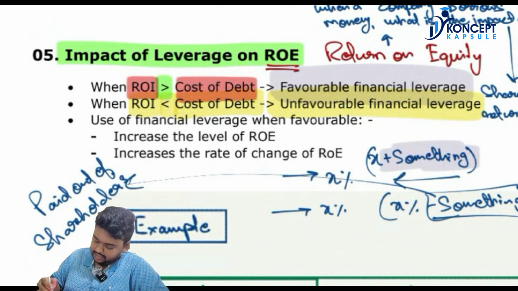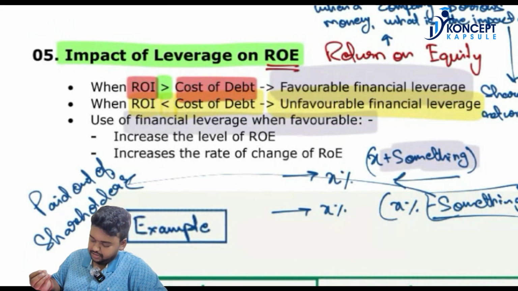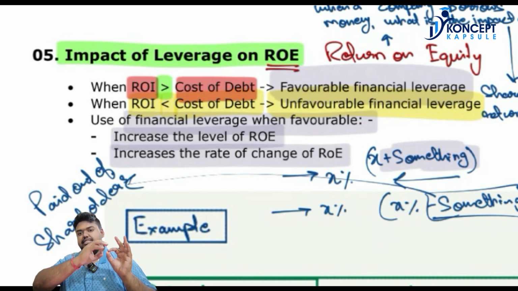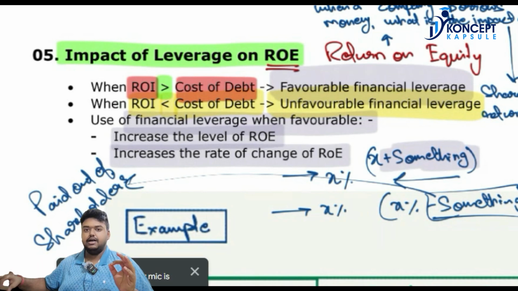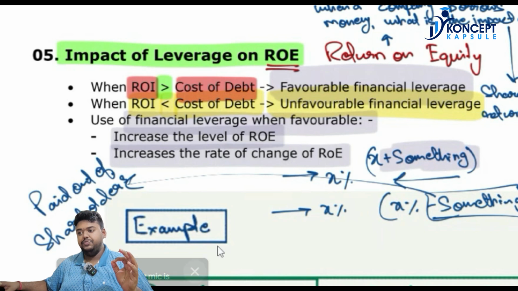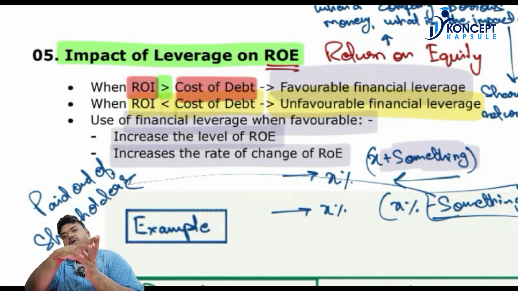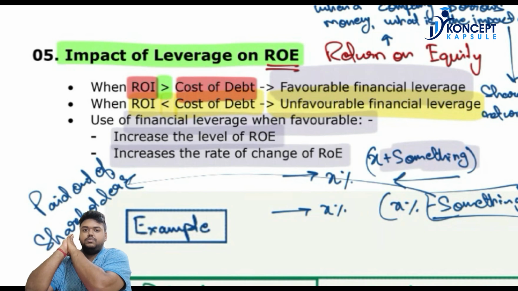The next line is saying that use of financial leverage is favorable when it increases the level of ROE and increases the rate of change of ROE. So basically, a company will find it favorable when the debt it takes increases the return of equity holders.